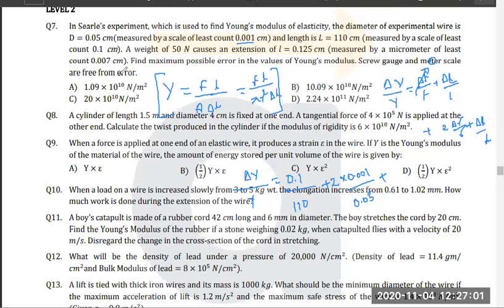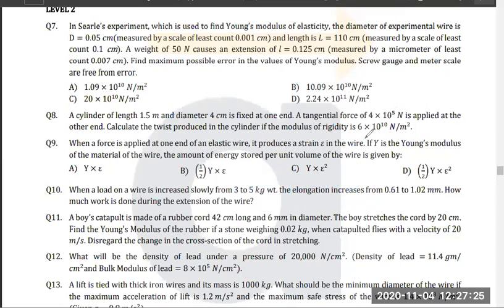Elongation you are given, right? 0.007 by 0.125. So I hope all of you can calculate now, right? Yes or no? Okay, that is the formula. I hope all of you understood this one. Tell me guys, raise your hand if you understood this one.